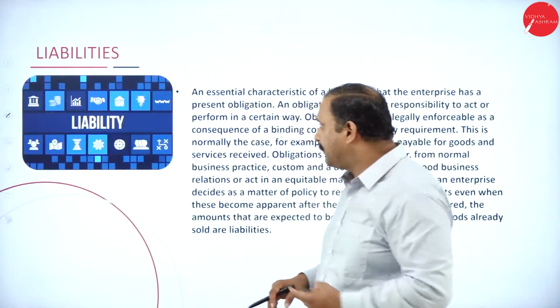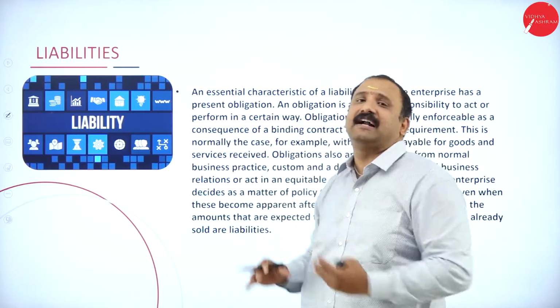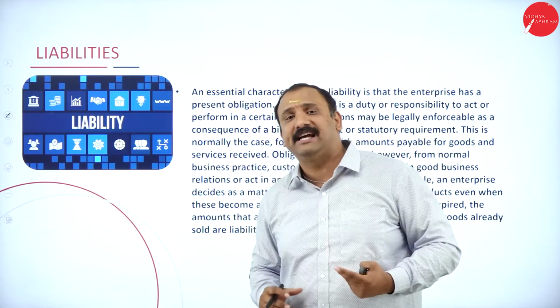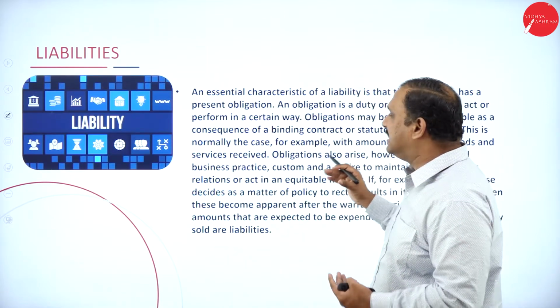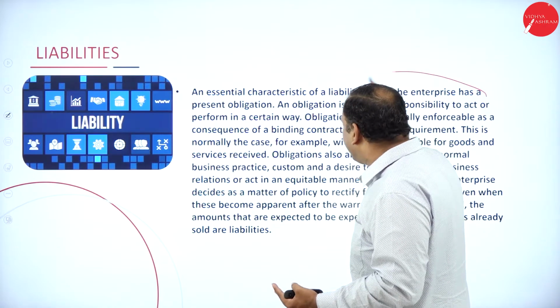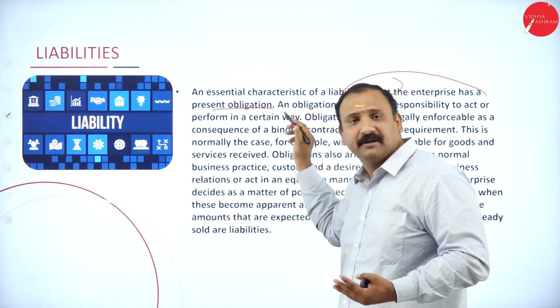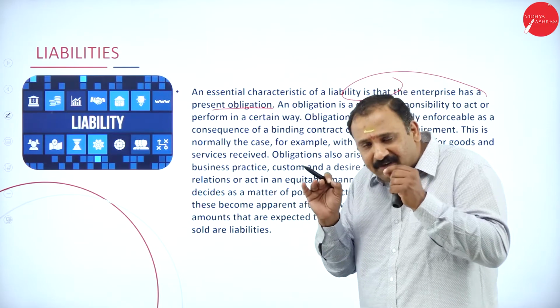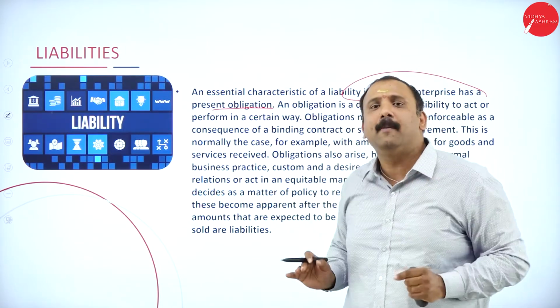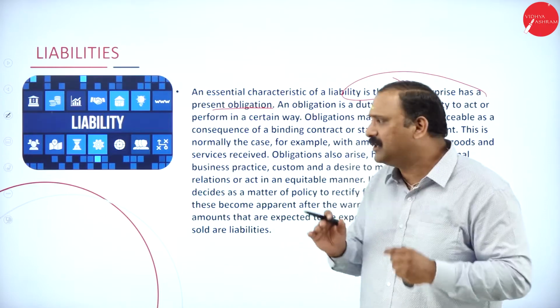Followed by the liabilities factor. Why are liabilities also important? How do we look into this liability? Now liabilities, the essential character, as I've always told, is about the present obligation. Now currently I have an obligation, I have a settlement which has to be done to a particular enterprise, to a particular level altogether.